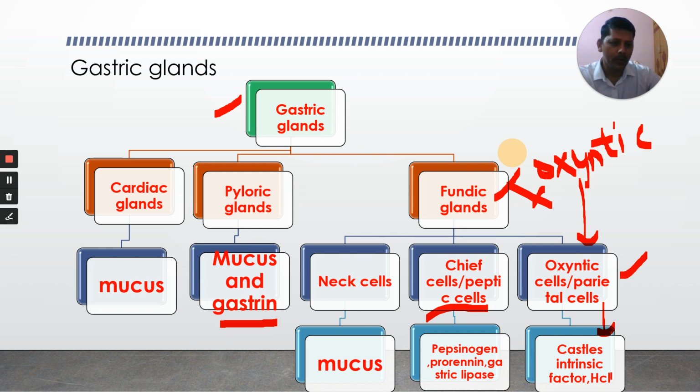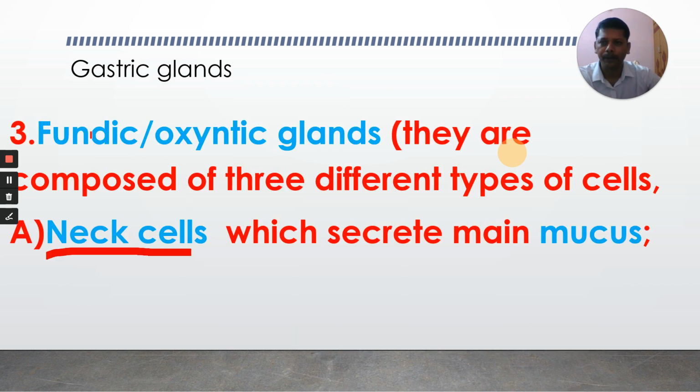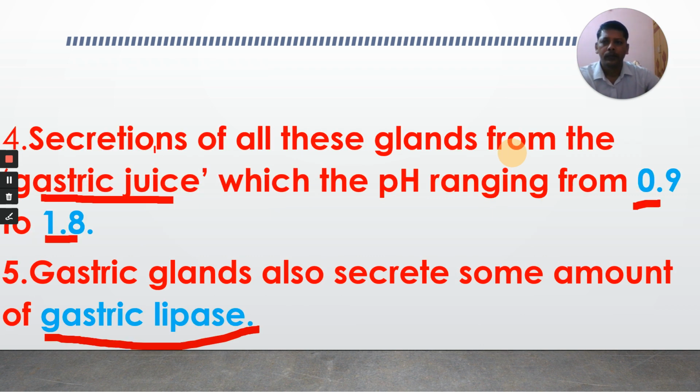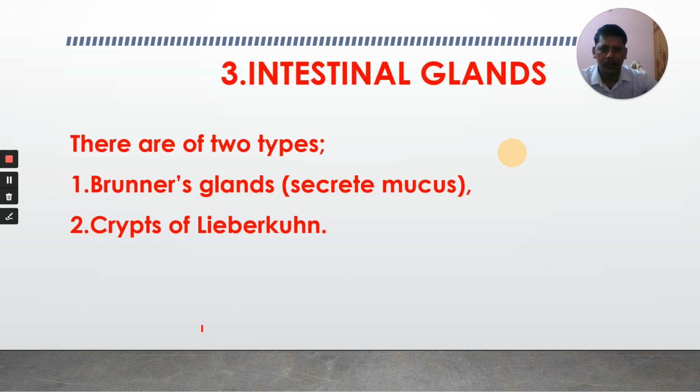As hydrochloric acid is present in our gastric juice, the pH value of gastric juice is very low, 0.9 to 1.8. Secretions of all these glands form a gastric juice with a pH ranging from 0.9 to 1.8. Gastric glands also secrete a small amount of gastric lipase. That's the end of gastric glands.